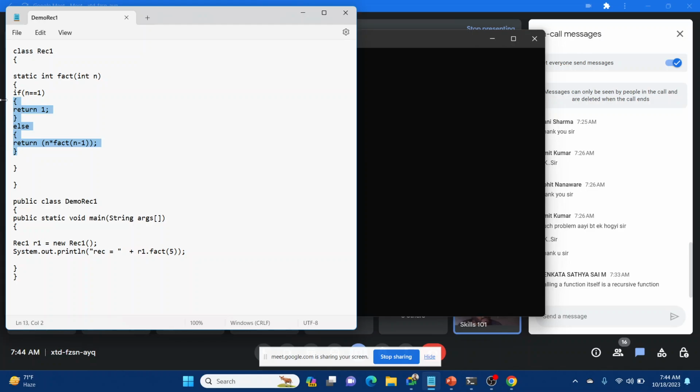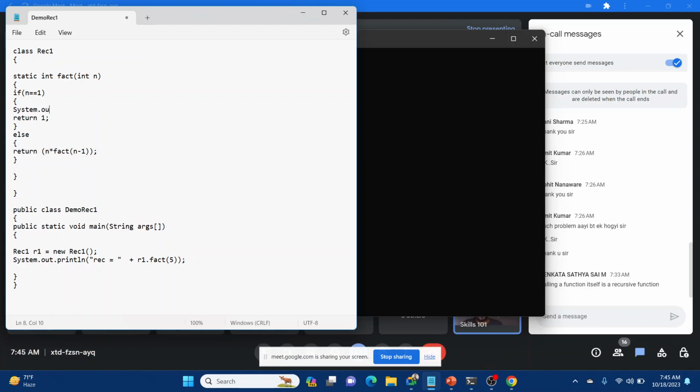Now if you want to understand the factorial concept or how a program works, whenever you are creating a program, try to do it for yourself, specifically in the initial days. Try to write a lot of print statements everywhere so that you can understand the flow on the basis of their return. So what we will do over here, we will put System.out.println everywhere to write what is happening, return 1.